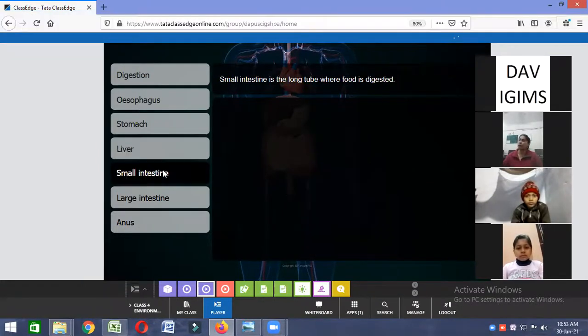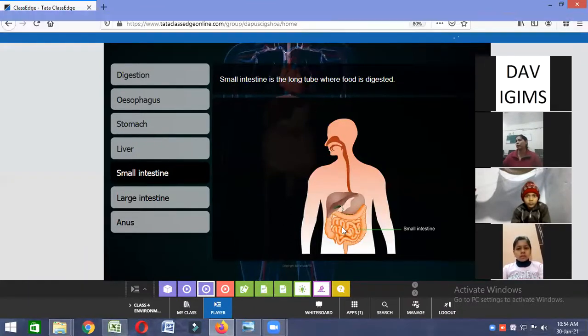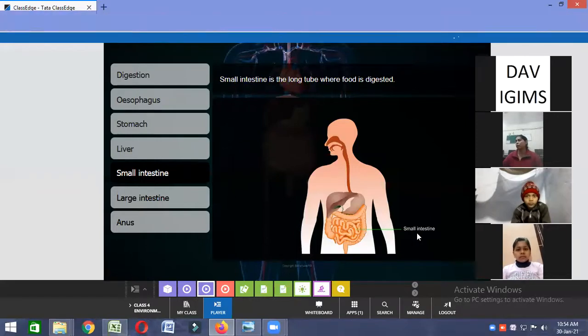Okay. Now come to the small intestine. See this tube-like structure. See the arrow. I'm showing you this tube-like structure. This is the tubular structure. This is called small intestine.